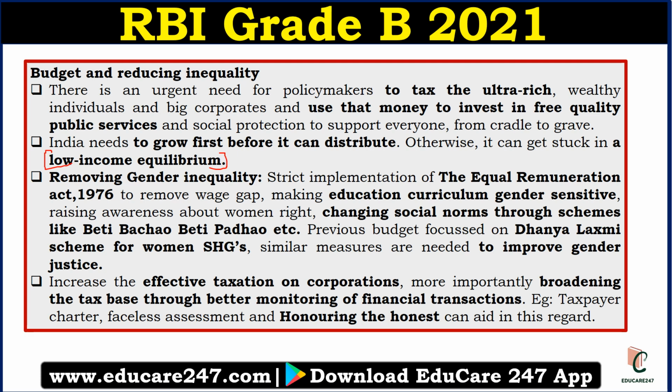The next thing is to increase the effective taxation on the corporations. See, government has introduced the taxes, but corporates find a way not to pay the taxes. So if the implementation and the monitoring are strengthened, then effective taxation will increase. Taxpayer charters can be implemented, faceless assessment, honoring the honest. So if government does these things, then they can increase the effective taxation.